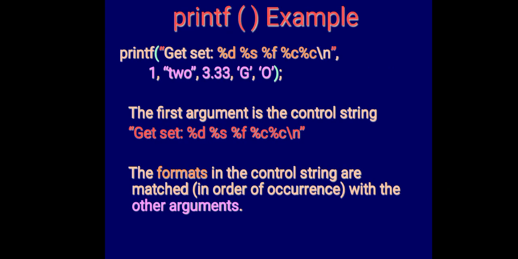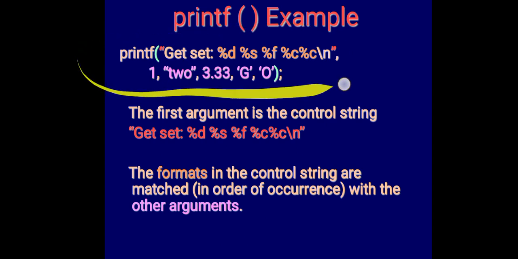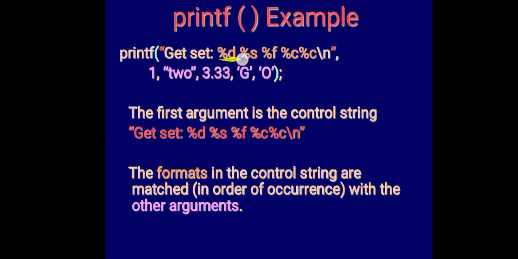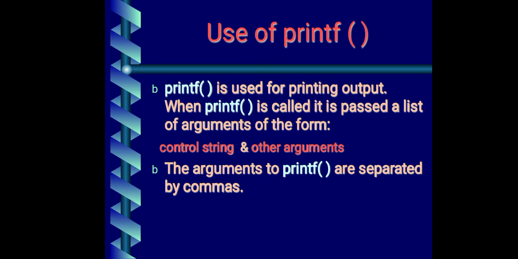So here is an example of a printf statement. In this printf statement, the first format specifier is integer, the second is to display a string, the third is to display a floating point number, then for character, and another one for character. These are called the format specifiers. Why will we use printf?